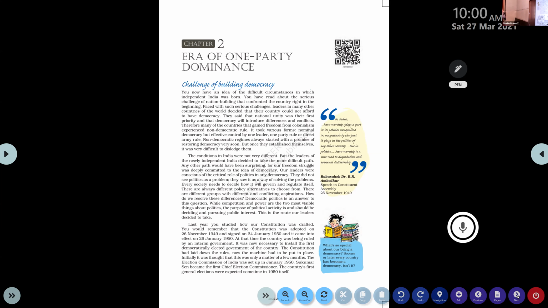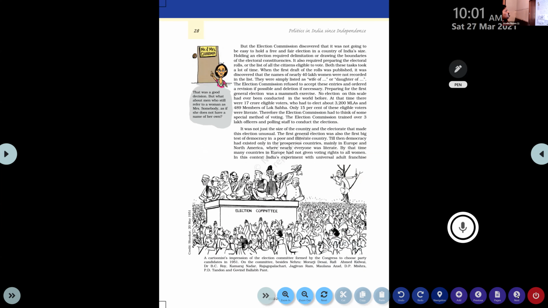But the Election Commission discovered that it was not going to be easy to hold a free and fair election in a country of India's size. The Election Commission was set up in 1950, and almost all the rules and regulations were prepared in the constitution, everything is ready, but the Election Commission found it very difficult to conduct an election in a country like India.